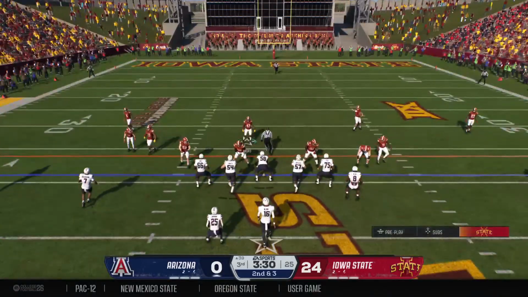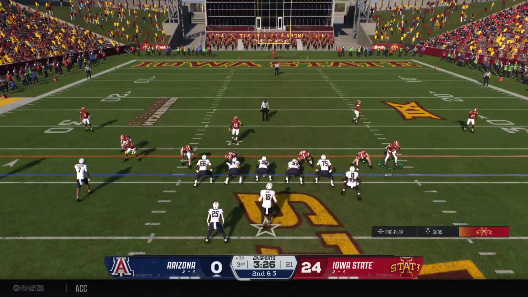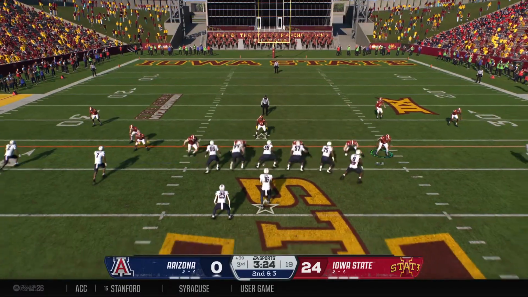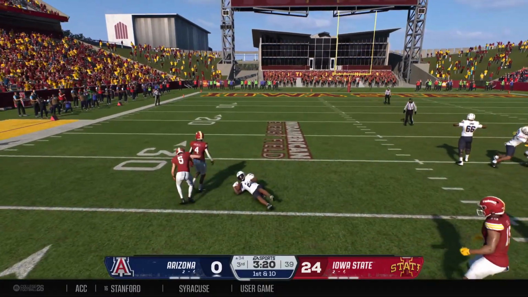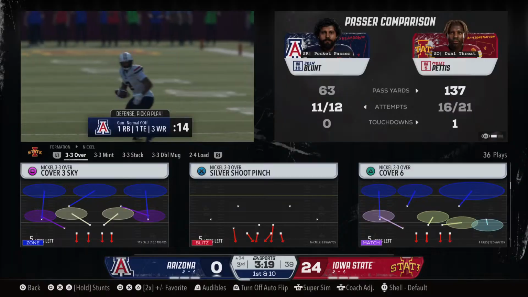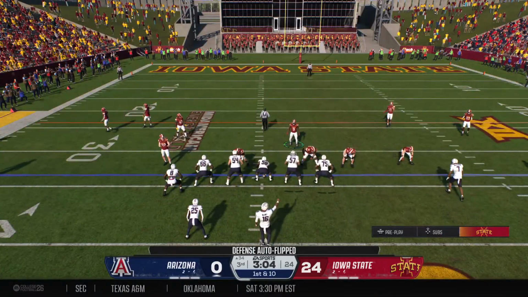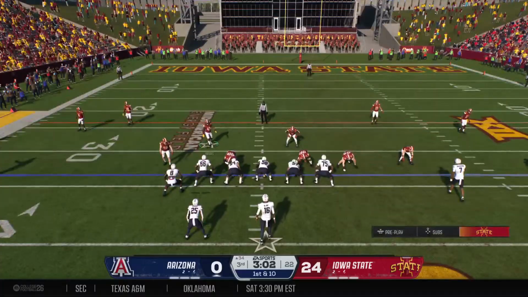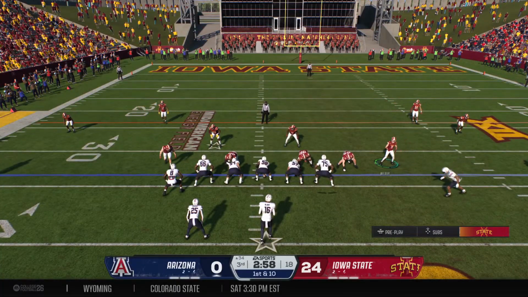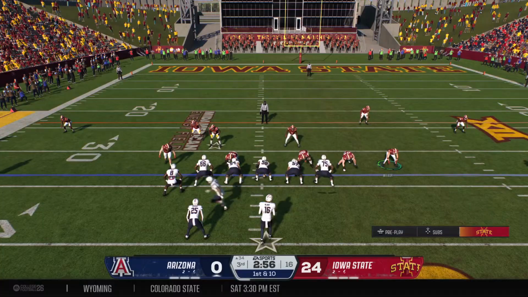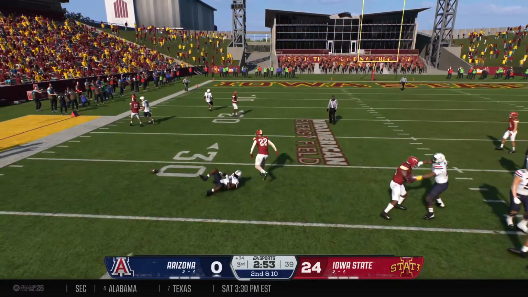And the Wildcats can play this 2nd down a lot of ways with just a few yards to go. Here's a quick throw out to the left. Knocked down at the 34 after a pickup of 5. It's a 1st down. The Wildcats kept this drive moving on the ground. Now back to work. Motion from the wideout. And those two couldn't make the connection.